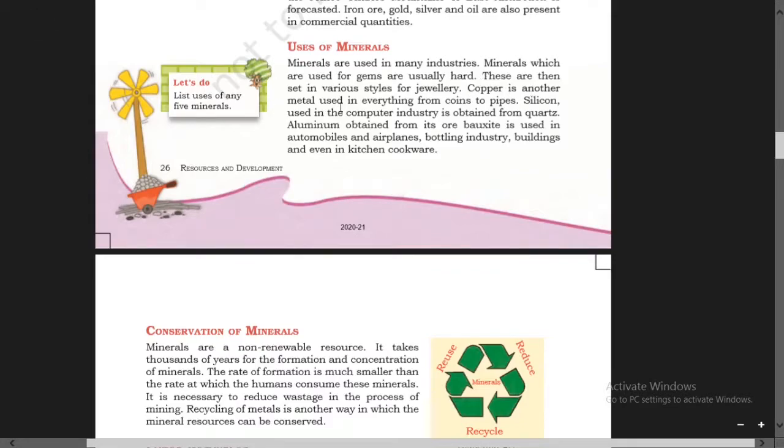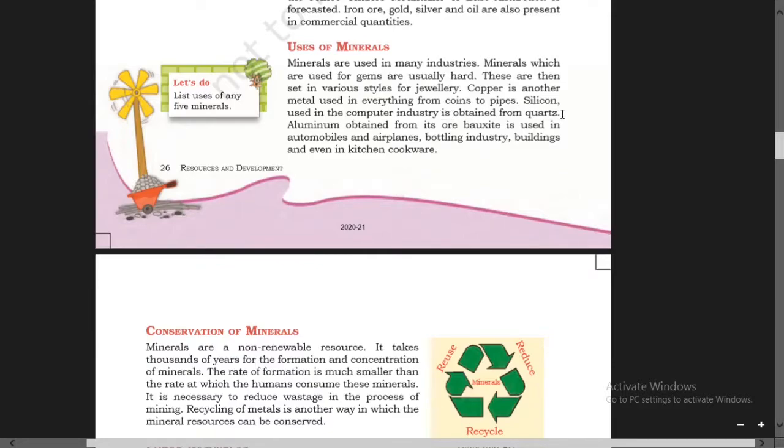Copper is another important metal, used for making coins, pipes, wires and the like. Silicon is used in the computer industry and is obtained from quartz.